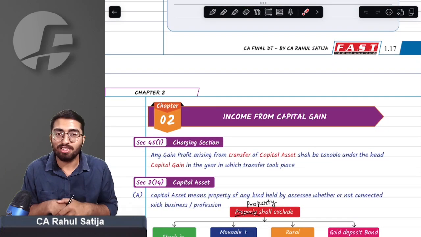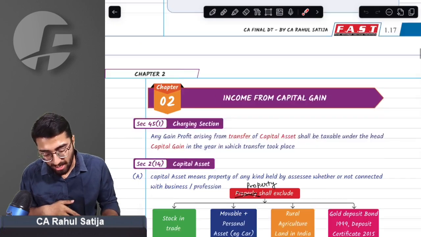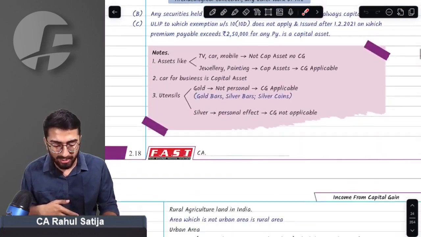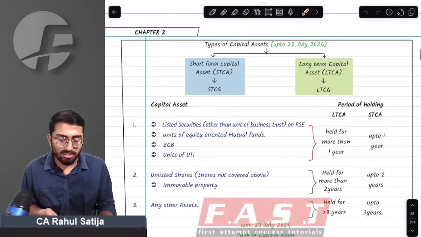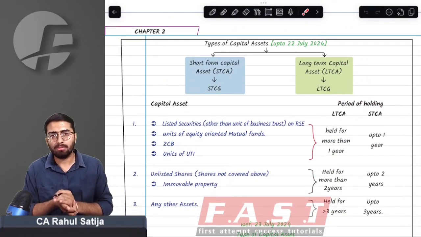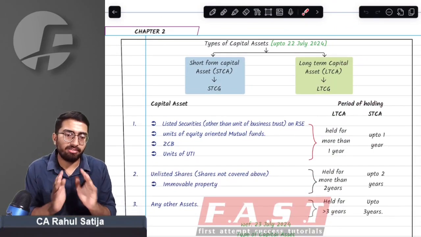Now the chapter that has the most changes is capital gain. And sir, what has changed? First of all, sir, the period of holding. The period of holding has changed significantly.